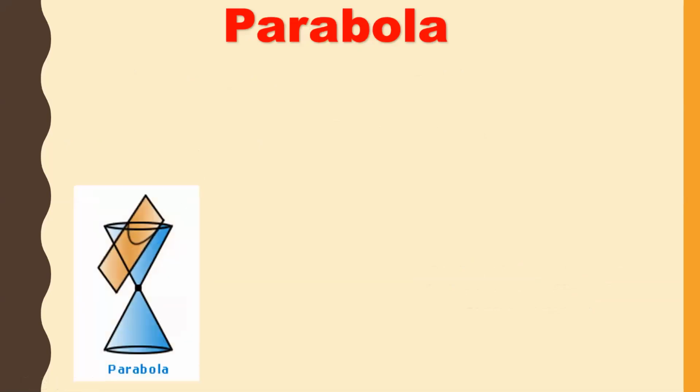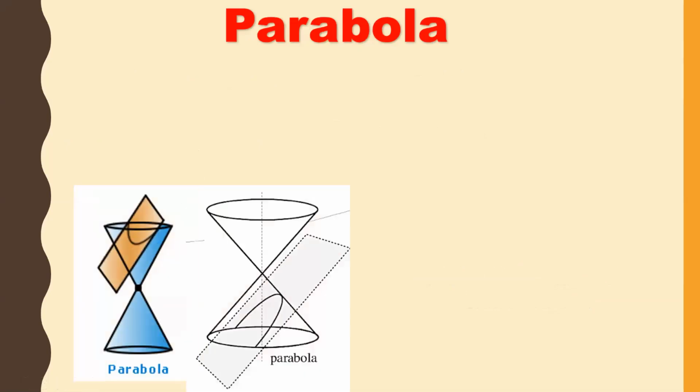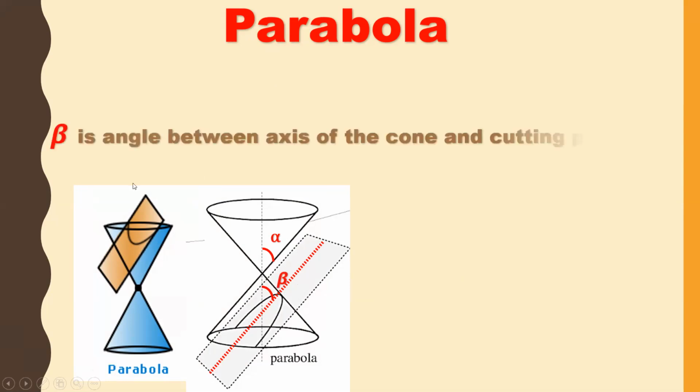Now let us see the next one, parabola. How do we get a parabola? We are cutting the double napped right circular cone in such a way that this is alpha. Alpha is the generating angle of the cone and beta is the angle between the axis of the cone and the cutting plane.